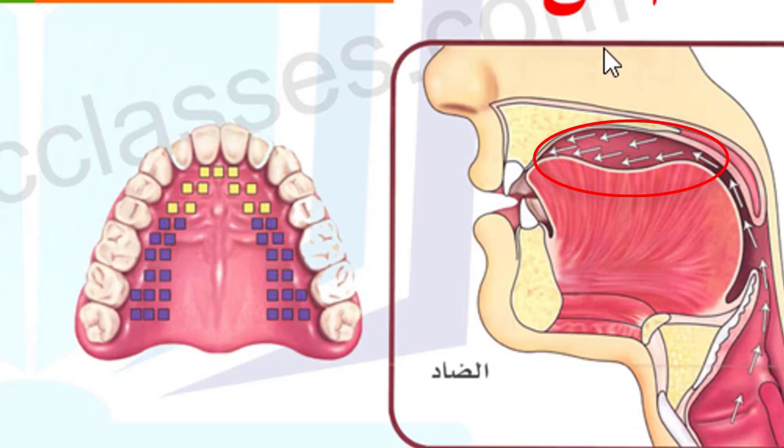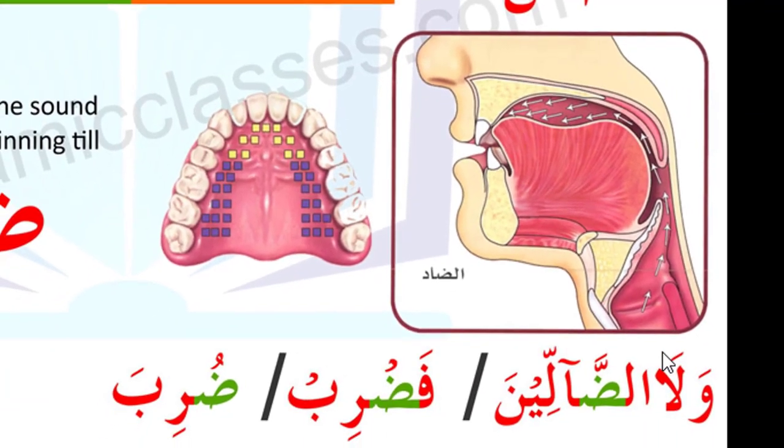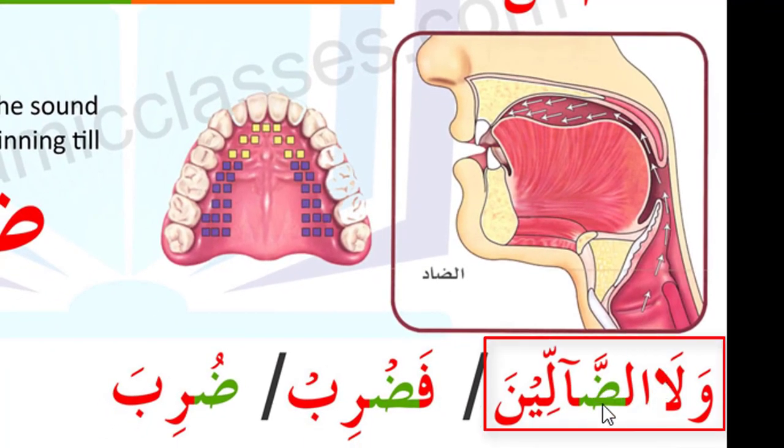Maybe then you will understand it. The example we read here is walau dhalin. Look, we are lengthening a little: walau dhalin. In this place, a very minor prolongation is there, and that is due to the Al-Istitaalah quality.